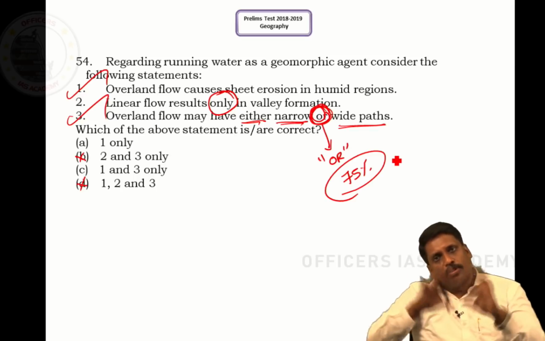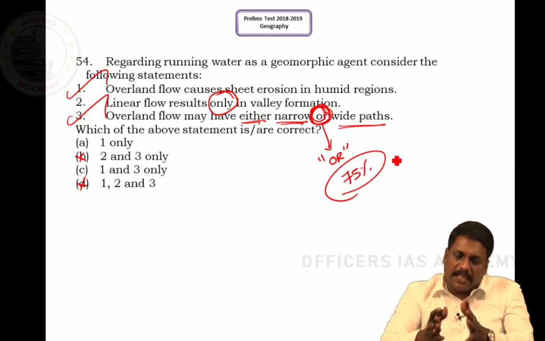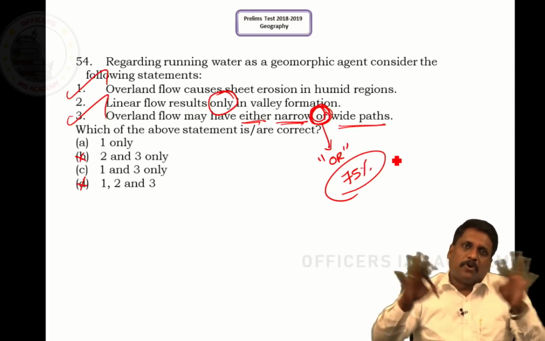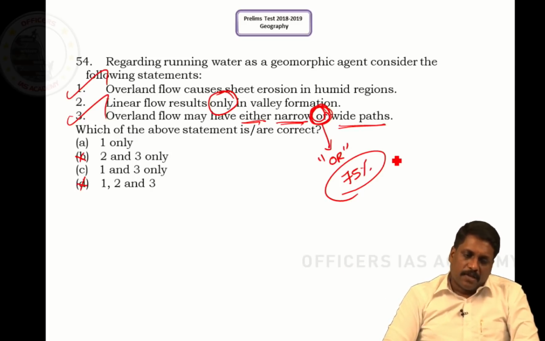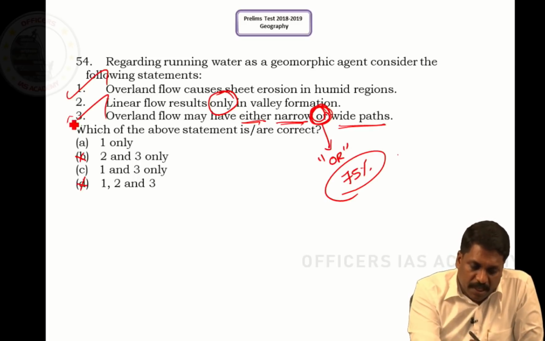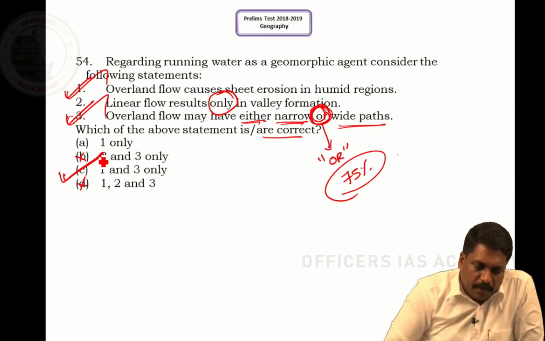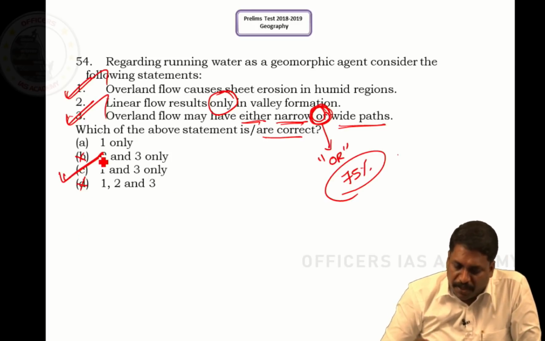And they are giving you both the options, right? Whether it can result in a narrow path as well as a broad path. All possibilities are covered here, right sir. So the qualifying statement has made this statement very, very easy. If that is the case, what is the correct answer? It is 1 and 3. So 54, the correct answer is 1 and 3.